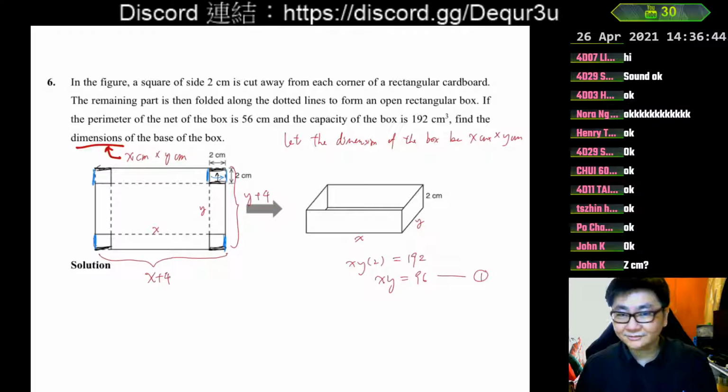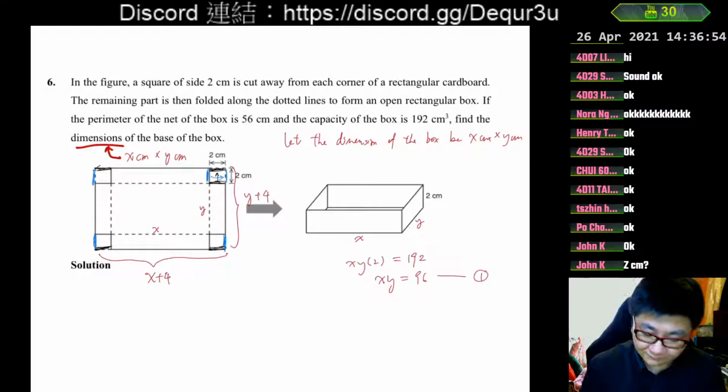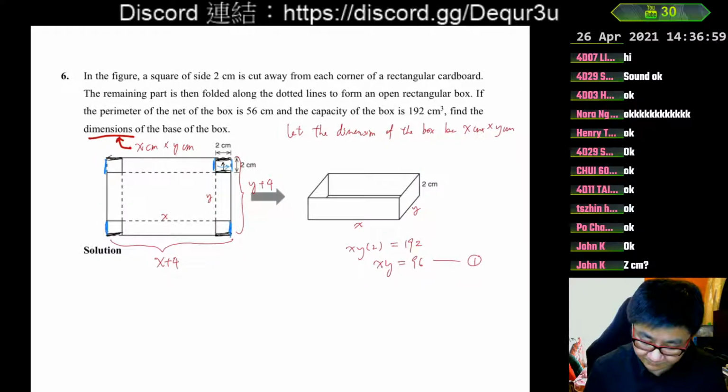But remember, only do this for perimeter. Don't do this for area. We cannot do this for area because you are making it really bigger. But for perimeter, it is okay because you just move the lines. So for perimeter, this is okay. Then we go on. The other one will be x plus 4 plus y plus 4, and then times 2.